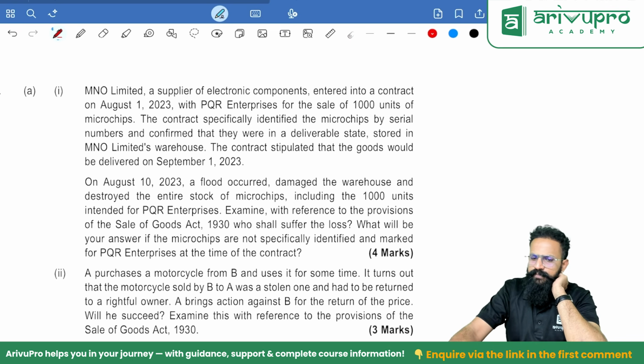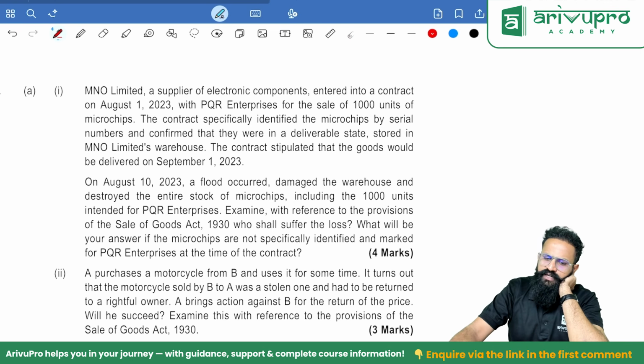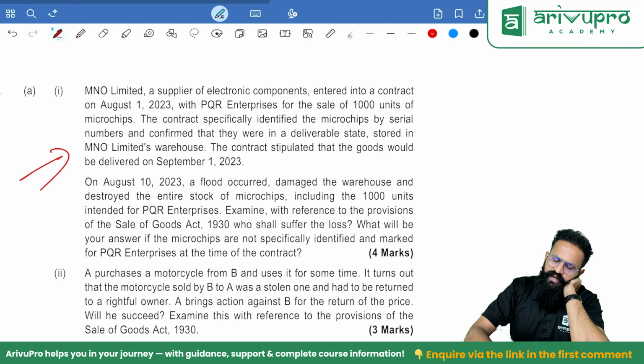MNO Limited, a supplier of electronic components, entered into a contract on August 1st, 2023 with PQR Limited for sale of thousands of units of microchips. Microchips, people, already done. Correct?